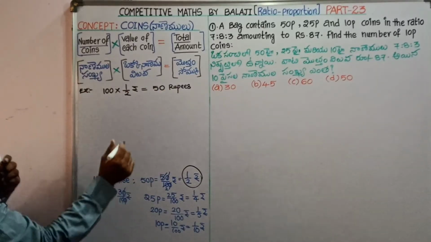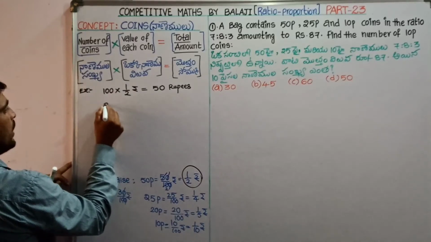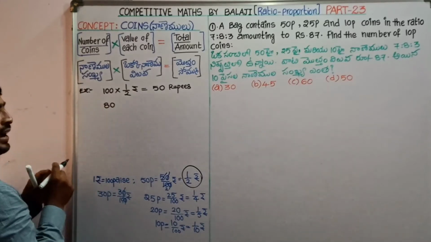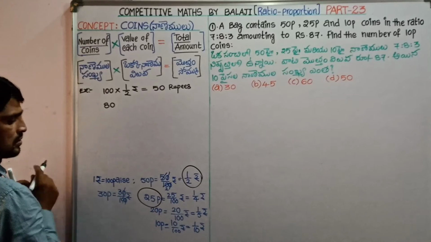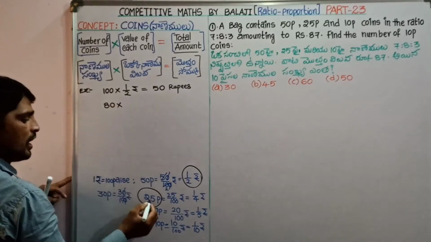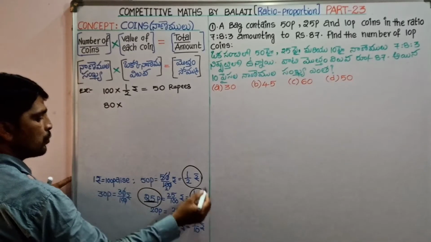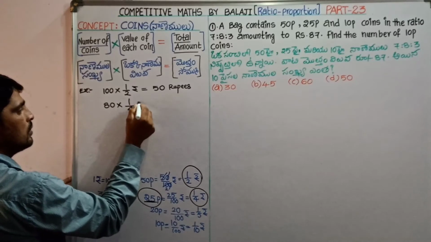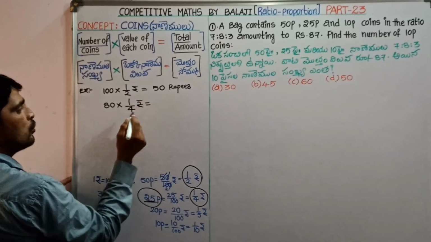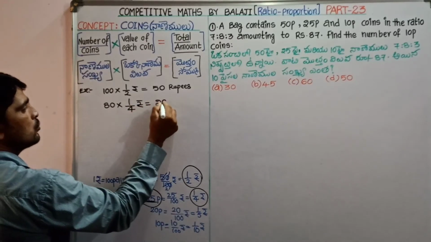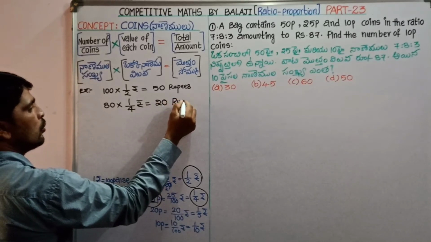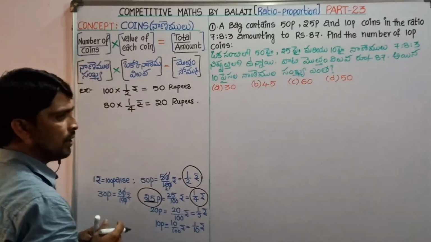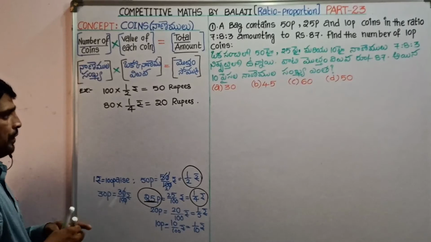Okay, let us see another example. We have 80 coins of 25 pies, and the value of each 25 pie coin in rupees is 1 by 4. So 80 into 1 by 4, that is, in total we have 20 rupees in our pocket. Okay, now conversely.